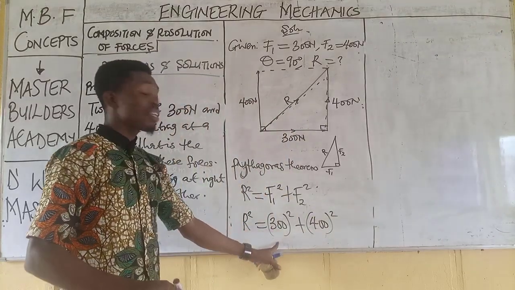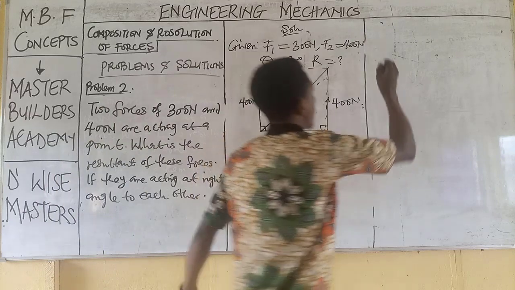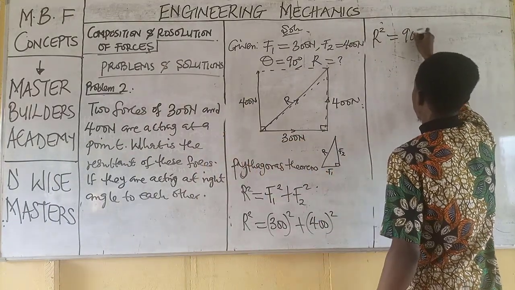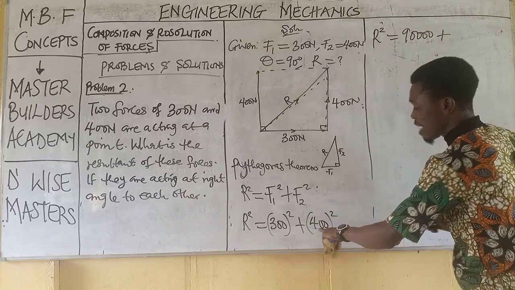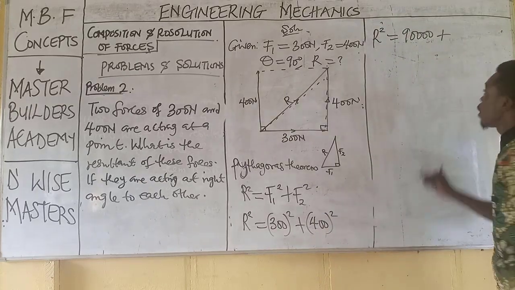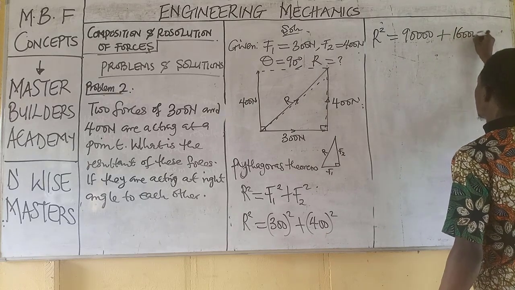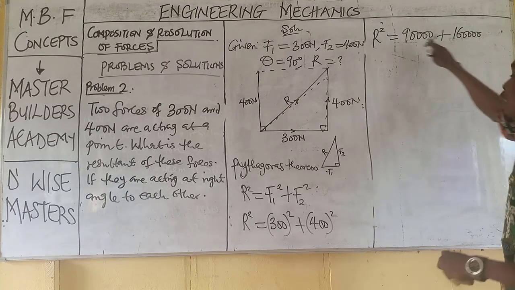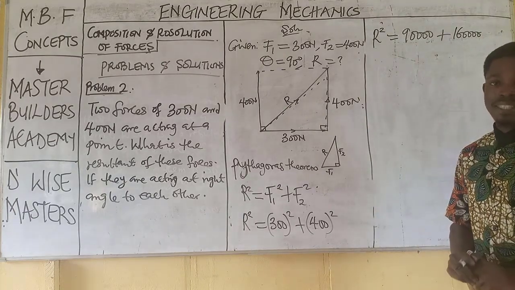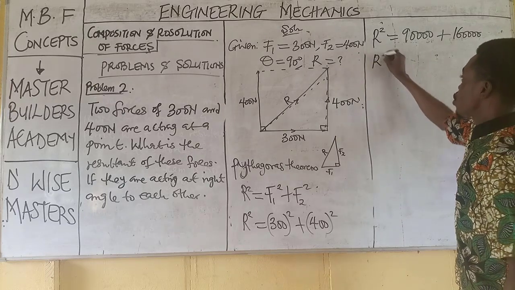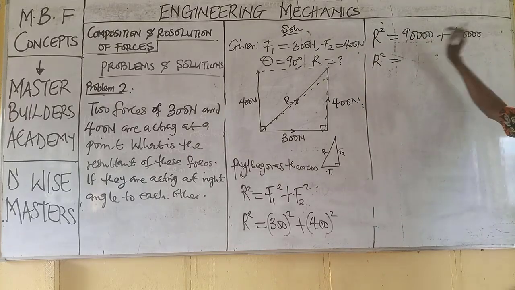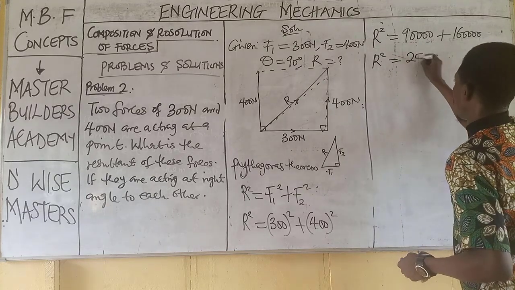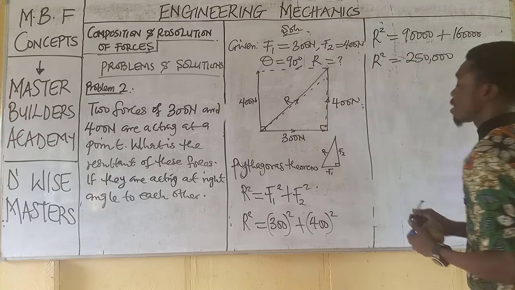Now if I square 300, we then have that R squared is equal to 90,000 plus, if I square 400, we will have 160,000. Now guys, this becomes R squared is equal to, when we add 90,000 to 160,000, 250,000.